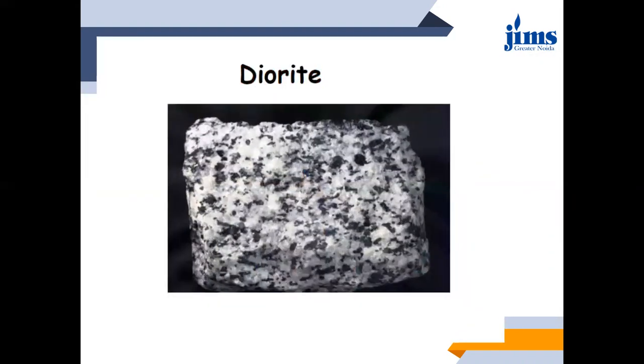Okay, then there is this diorite, which is having comparatively light color. Okay, this is having not light color, you can say this is having a greater contrast. Okay, so even basaltic composition is there. Okay, and granitic composition is also there, but the contrast, that means the definite nature of the crystals is too refined.